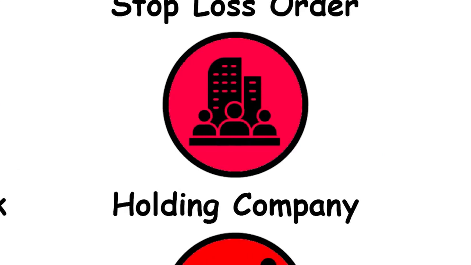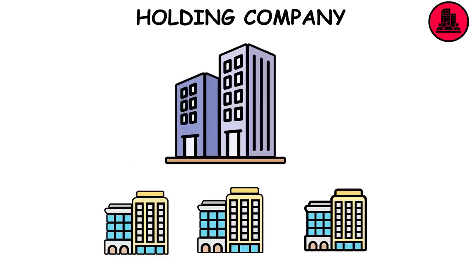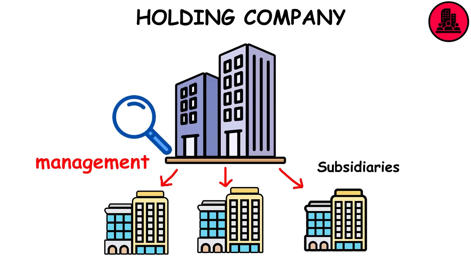Holding company. Businesses that don't produce or sell anything, but they hold the controlling stock in other companies. The companies owned by a holding company are called subsidiaries. While it may oversee the company's management decisions, it does not actively participate in running the day-to-day operations of its subsidiaries.